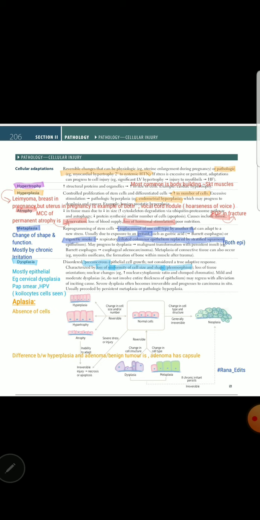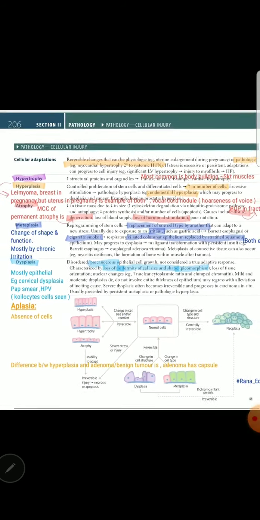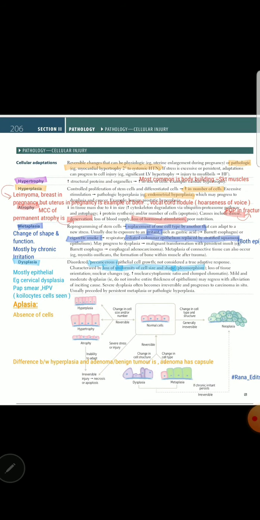Some other terms like aplasia here is added down because it is related to these topics. First of all, we will do them in pairs or in groups of three. For example, hypertrophy, hyperplasia, and atrophy. It is the first group because all three are interrelated. Hypertrophy and hyperplasia, the main difference is the way it takes place. The question asked about hypertrophy is its examples.